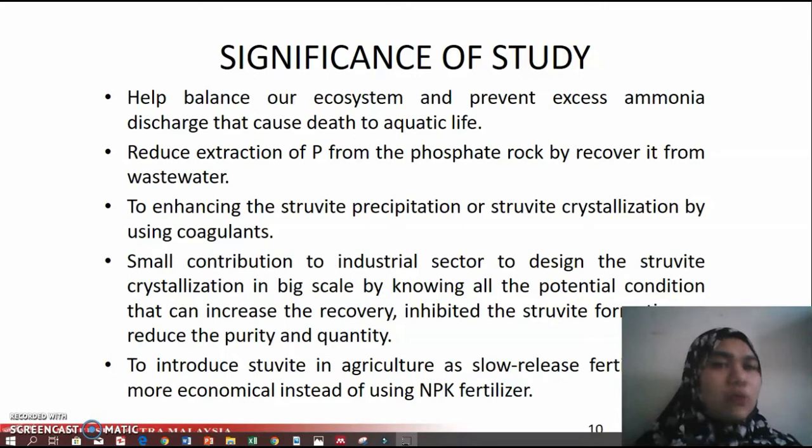that causes death to aquatic life, and also to reduce the depletion of P from phosphate rock by recovering it from wastewater. Enhancing the struvite precipitation or struvite crystallization by using coagulant gives a small contribution to the industrial sector to design this struvite crystallization on a big scale by knowing all the potential conditions that can increase the recovery, and to introduce struvite in agriculture as a slow release fertilizer.